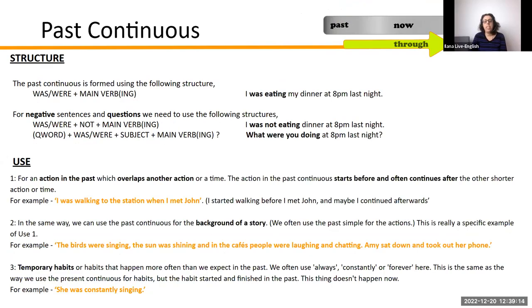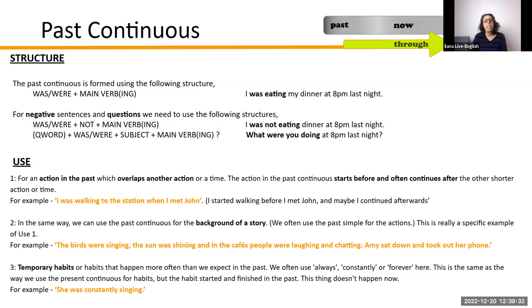So the past continuous is you use the past of to be, was or were, depending on the person, and the main verb plus ing. So I was eating my dinner at 8 p.m. last night.